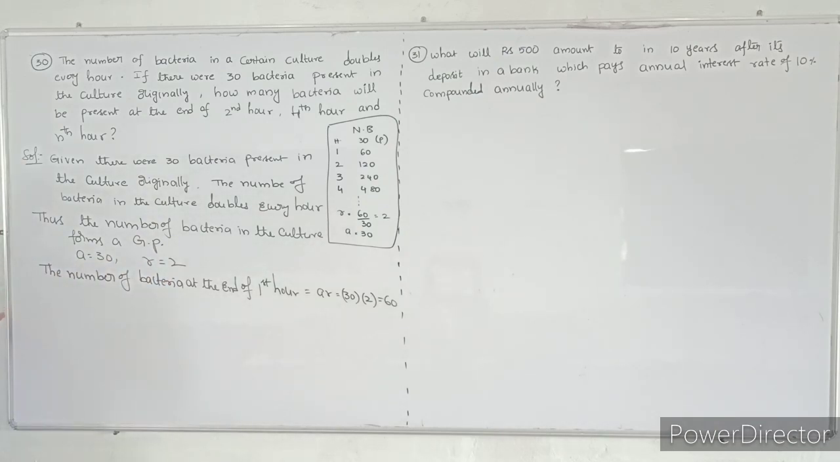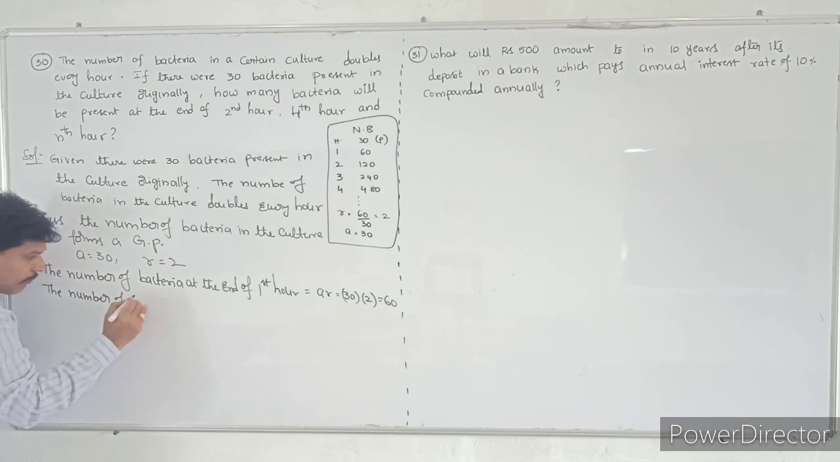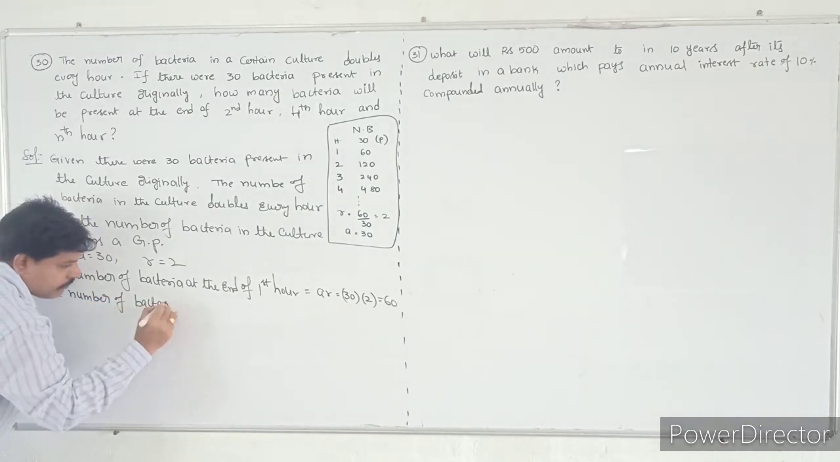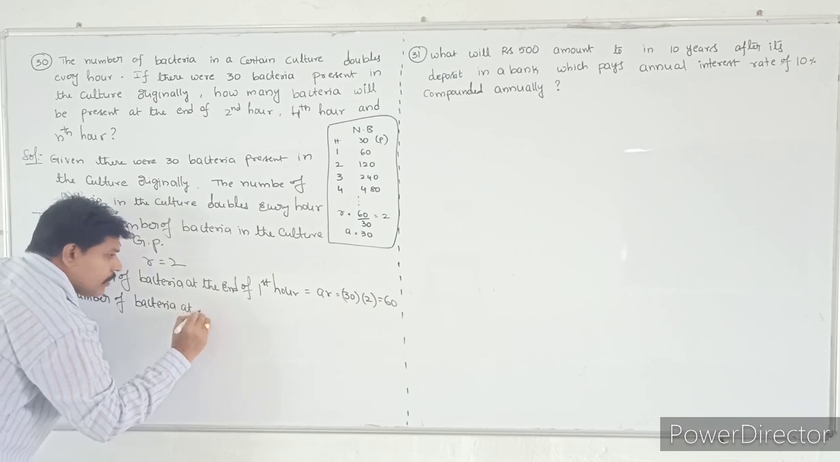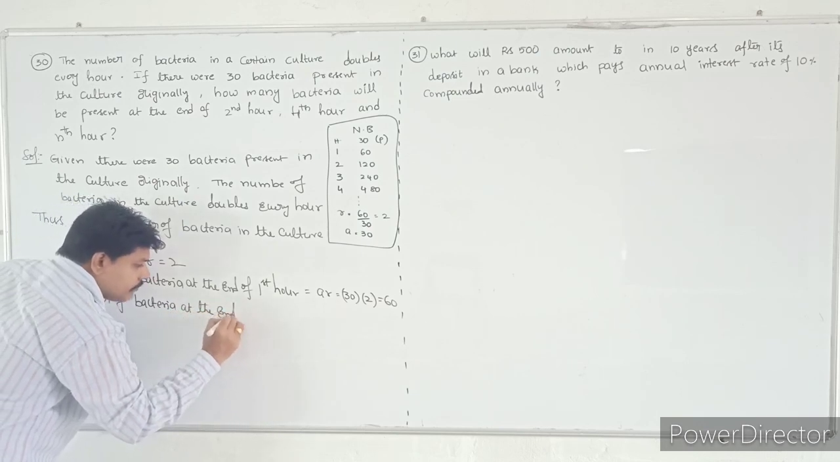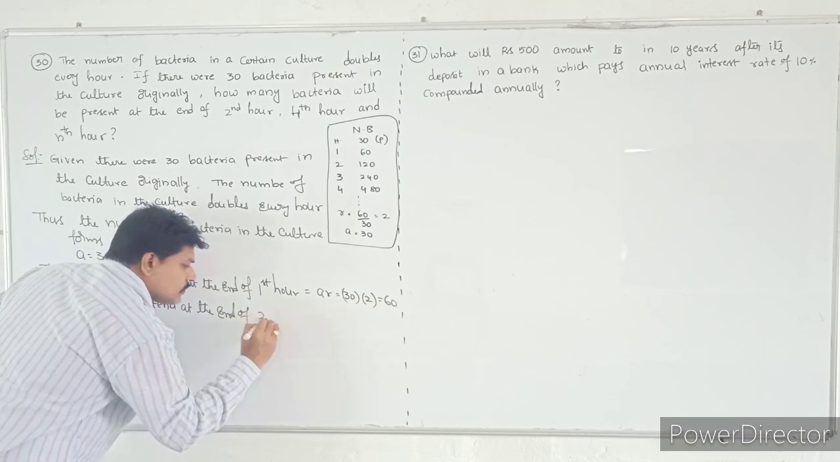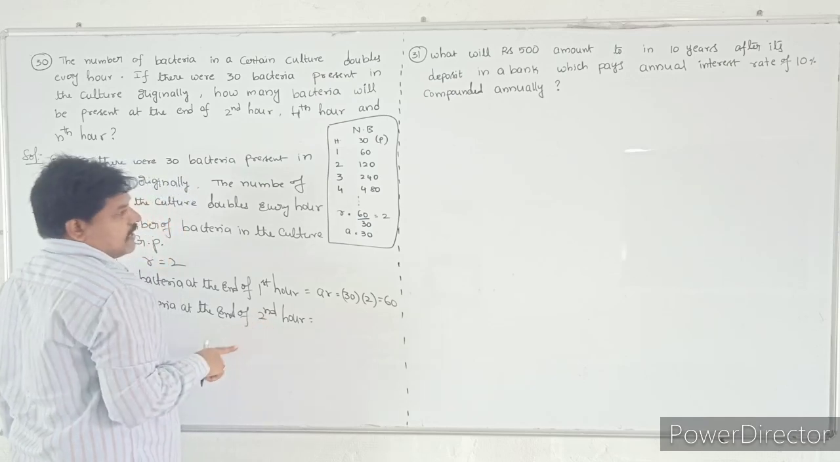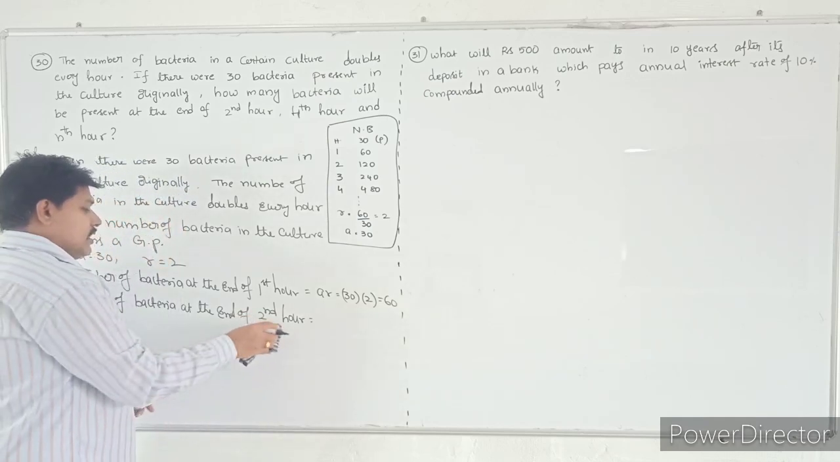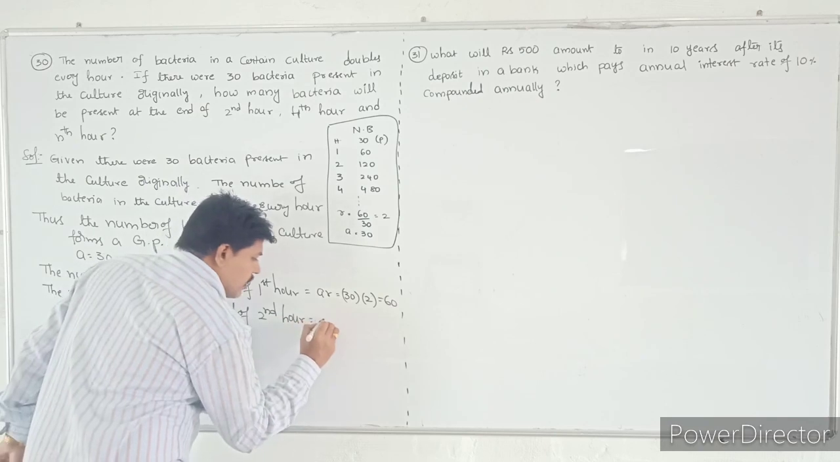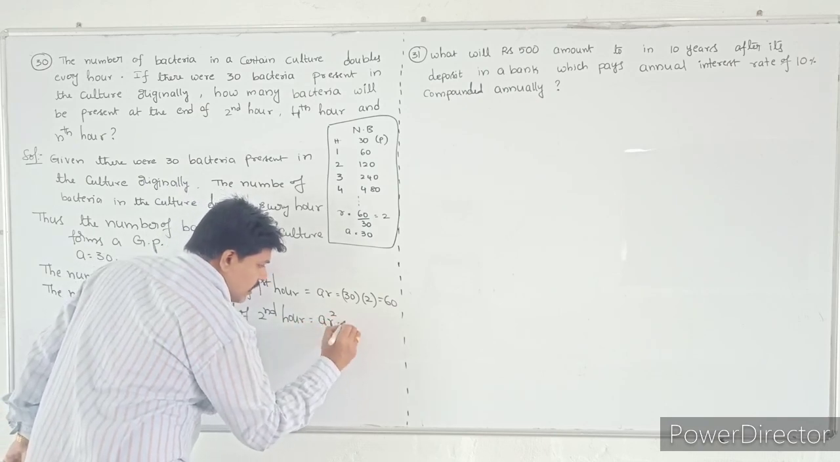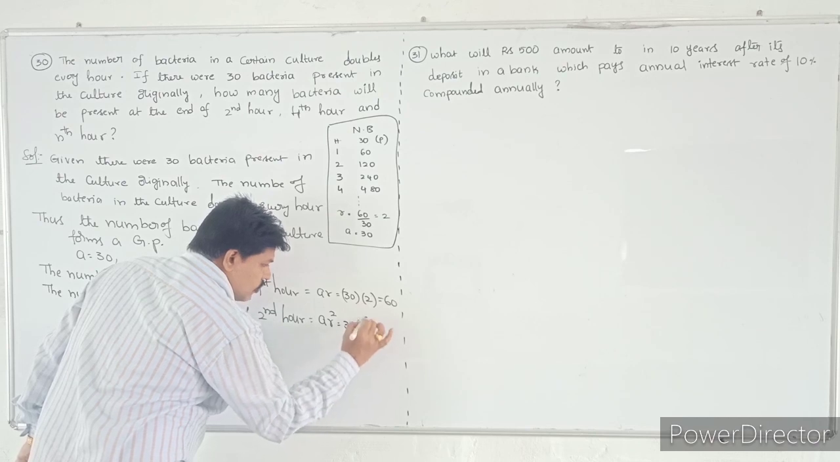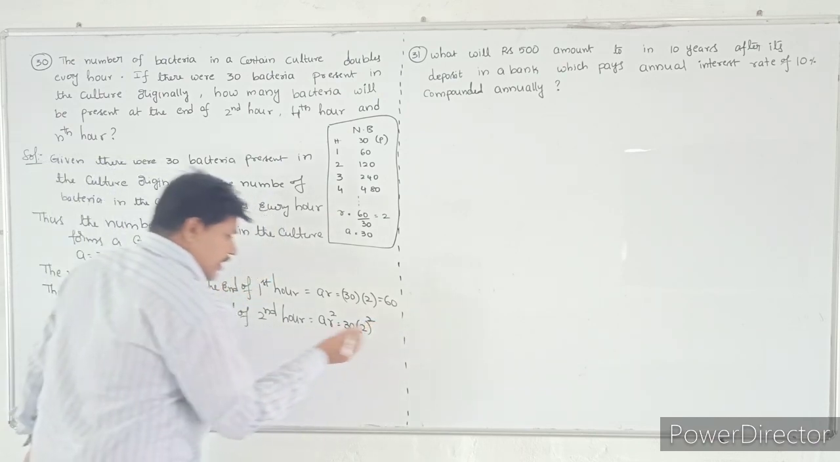Similarly, what is the question they are asking? The number of bacteria at the end of the second hour. What is the second hour? After the end of the second hour, it will become AR square. So that is nothing but 30 into 2 square.